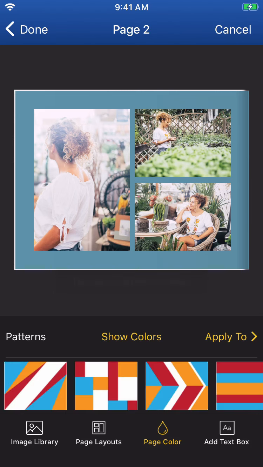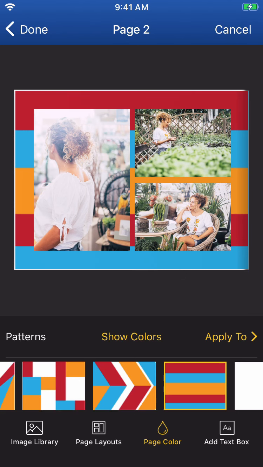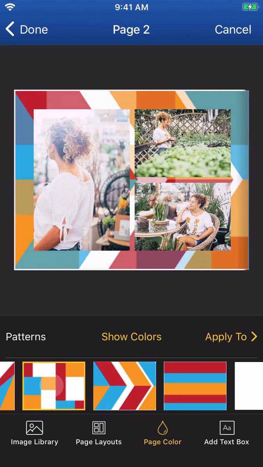Tap Show Patterns to see the pattern options available for the theme you've selected. Patterns do not apply to the portfolio and image conscious themes.